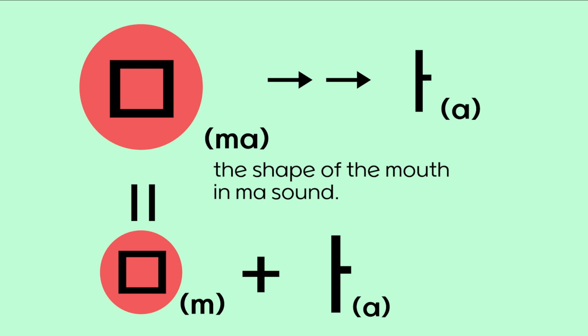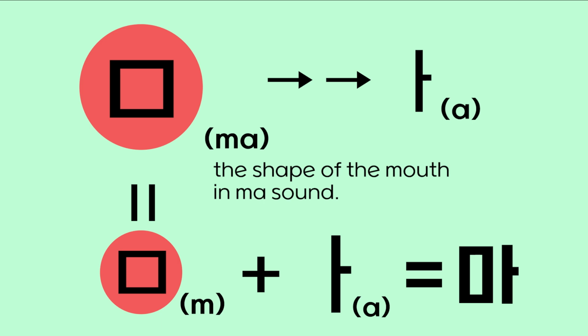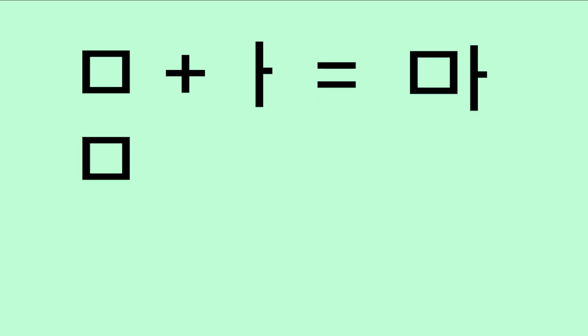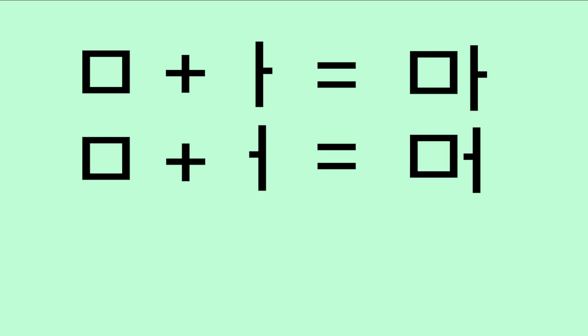The shape of your mouth in the ma sound. The mu sound can be drawn in just a rectangle. Therefore, the mu sound plus the ah sound can be drawn as ma. And when you say mo, the same thing happens. The mu sound plus the o sound can be drawn as mo.